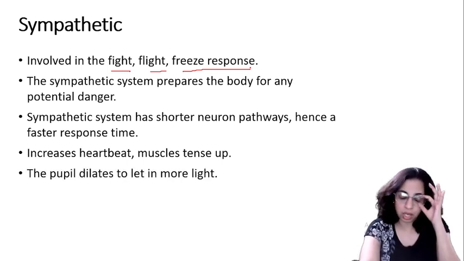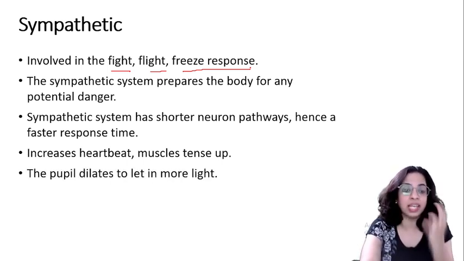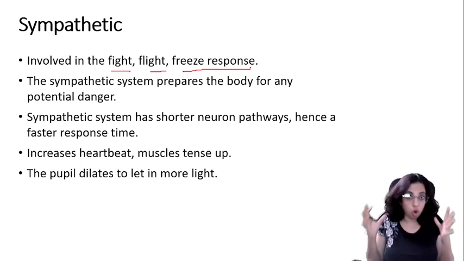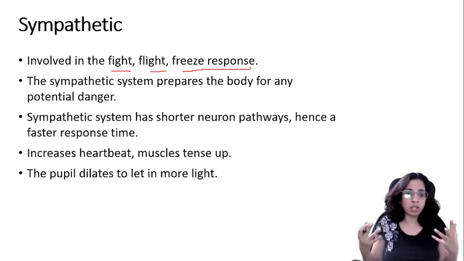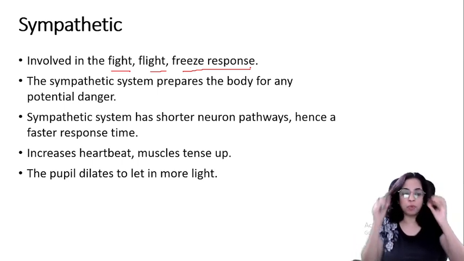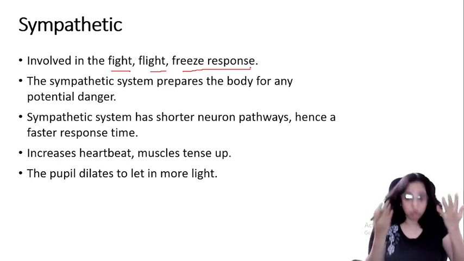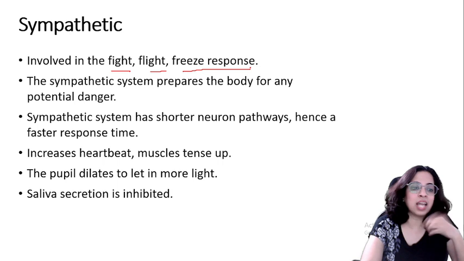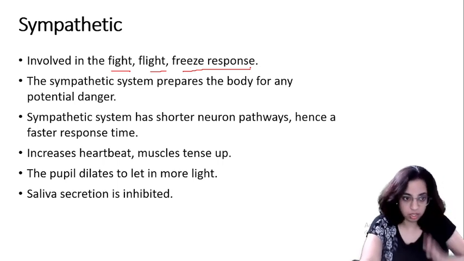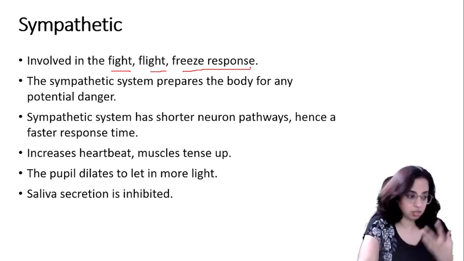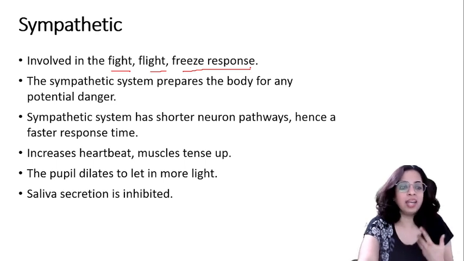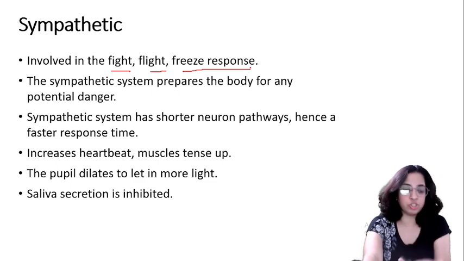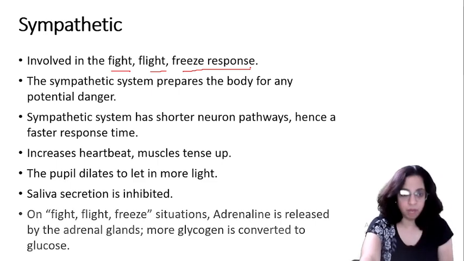The pupil of our eyes dilates to let in more light. We are just frozen or we are shocked. Okay, so we want to act. So what happens to our eyes? The pupil will dilate and will let in more light so that you are able to see clearly. The saliva secretion is inhibited, so your body will think accordingly and it will not do unnecessary actions. Right now you don't need saliva, right, in this condition. So saliva secretion is inhibited.